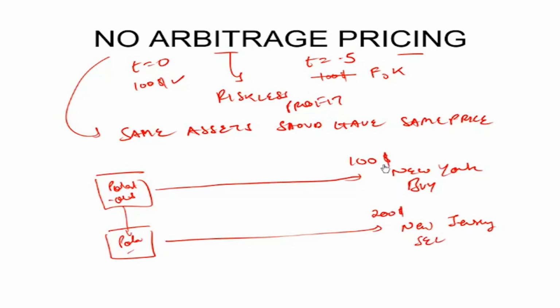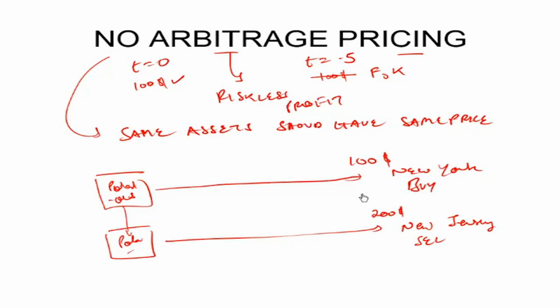The difference is $100 per kg, so there's a huge profit that you can make. Please note, to buy these potatoes, the arbitrager doesn't bring in his own money. He will just borrow from a bank, buy the potatoes, sell them in New Jersey, recover the money, pay the bank back, and realize his profit. So this is an arbitrage opportunity.